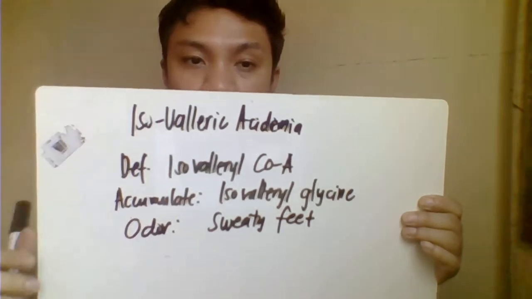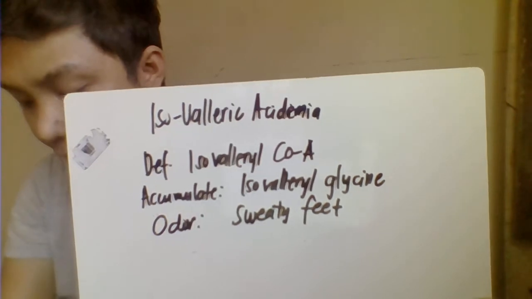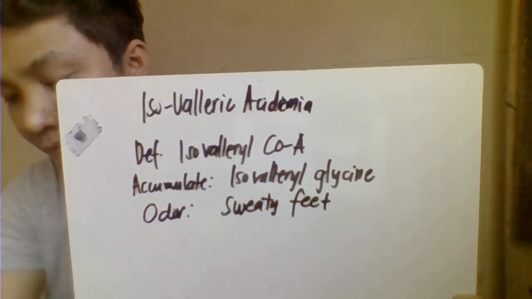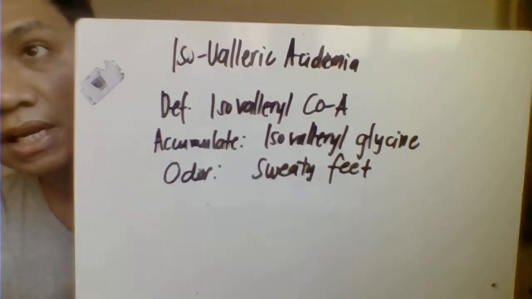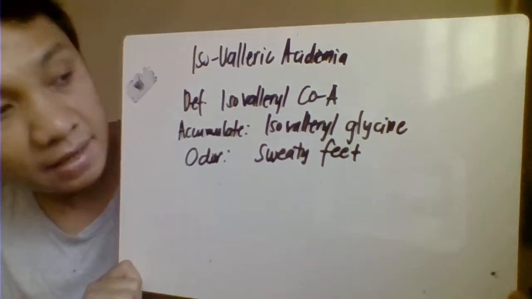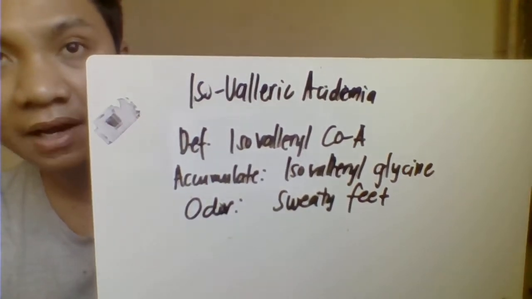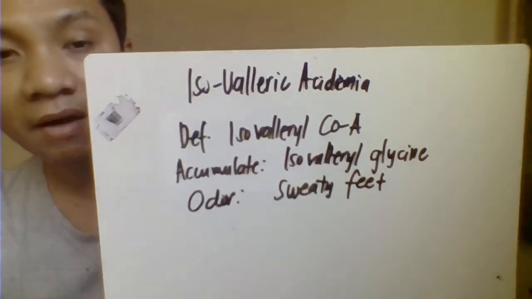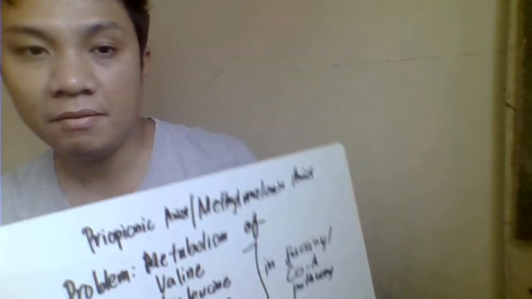First we have isovaleric acidemia, which is one of the organic acidemias. Isovaleric acidemia is characterized by deficiency of the enzyme isovaleryl CoA dehydrogenase and accumulation of isovaleryl glycine. The patient would have a characteristic sweaty feet odor. Another organic acidemia, okay, we have that.